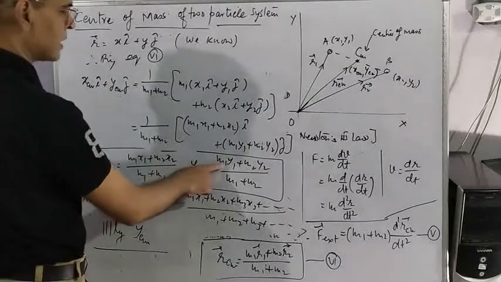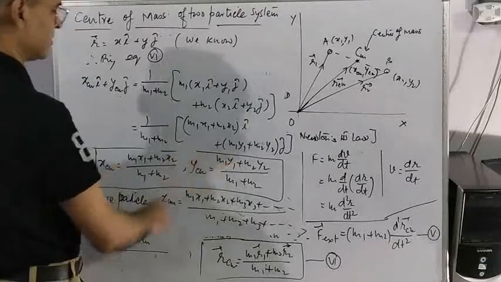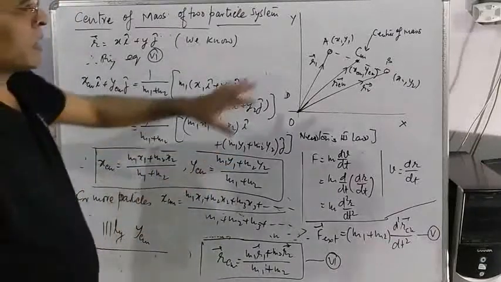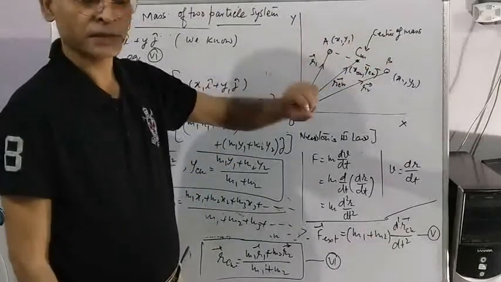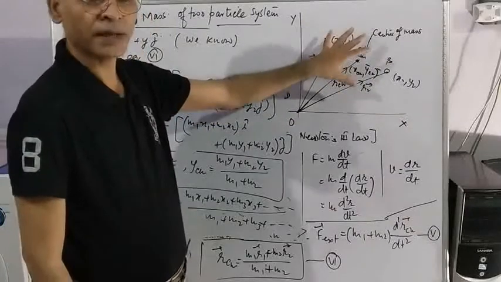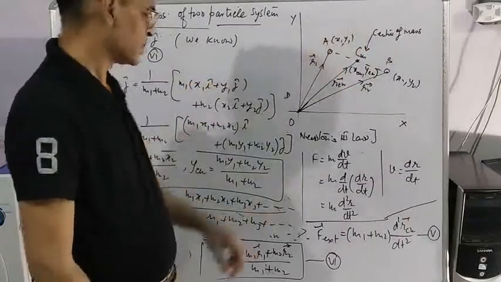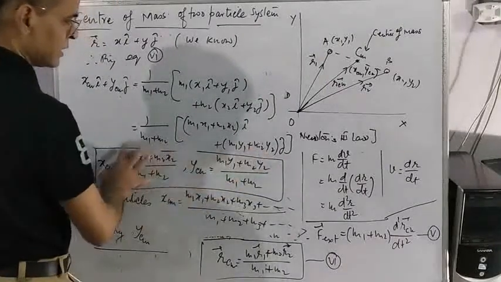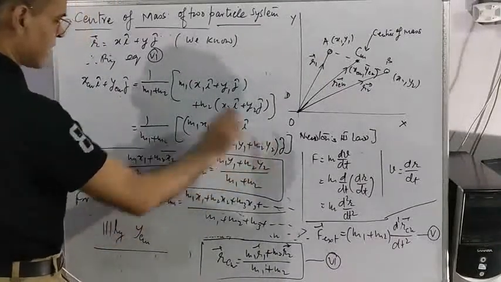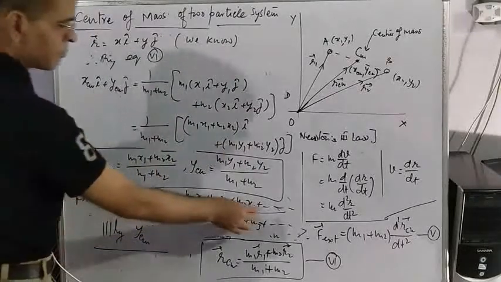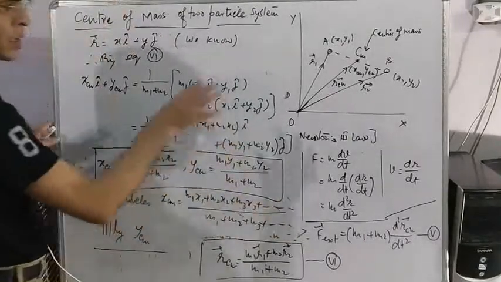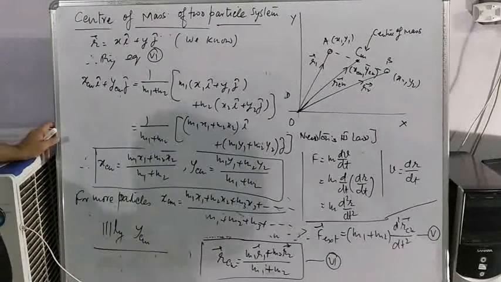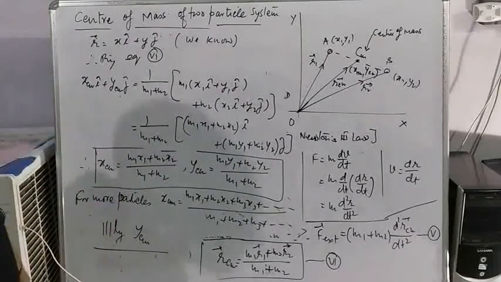Similarly, we get value of ycm. Suppose a body is made of more than two particles. In that condition, in exactly the same way you can write equations, but more terms are added according to the number of particles. I suppose you are understanding, students.